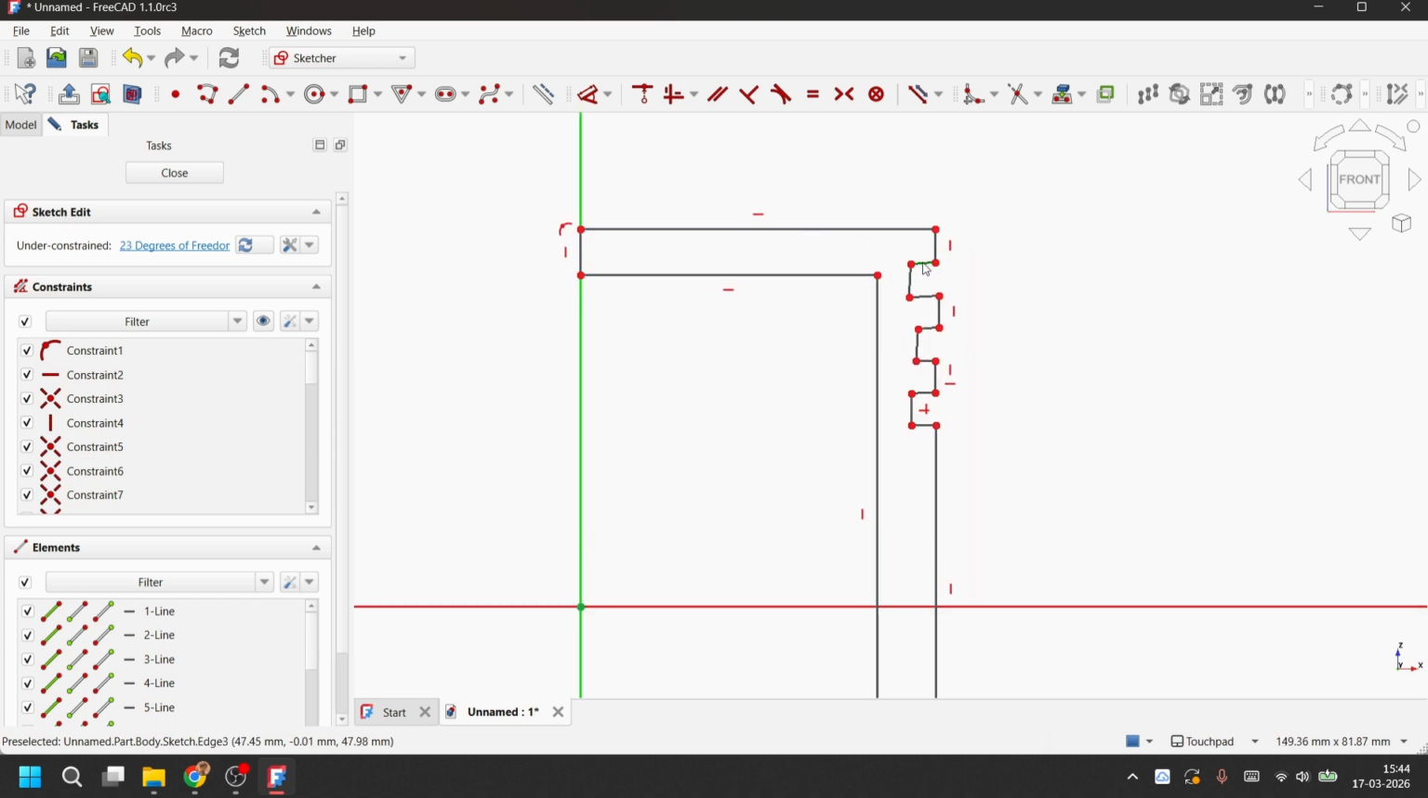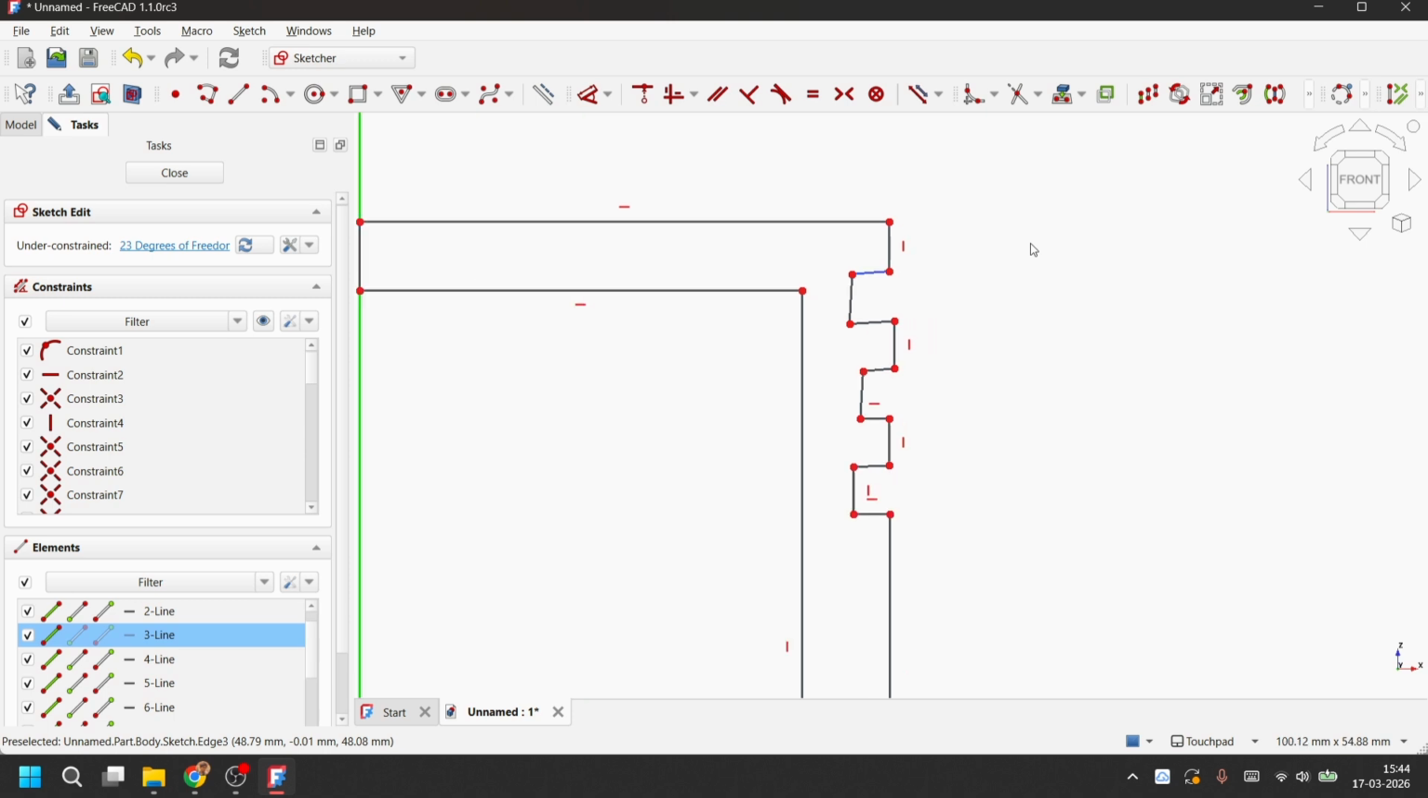Next we have to make the lines straight. So for that we will use the horizontal and vertical constraints. They both have shortcuts, H and V, H for horizontal and V for vertical. So if we select the lines and either choose the option from the menu or press H or V, we will get the correct straight lines.